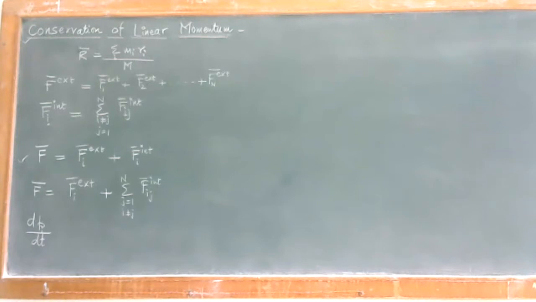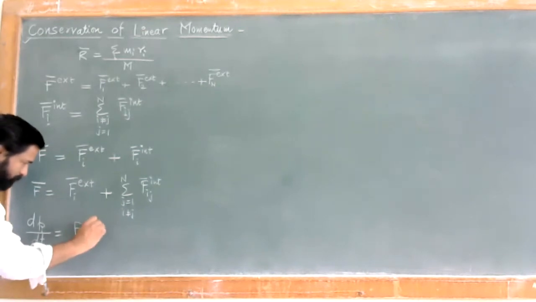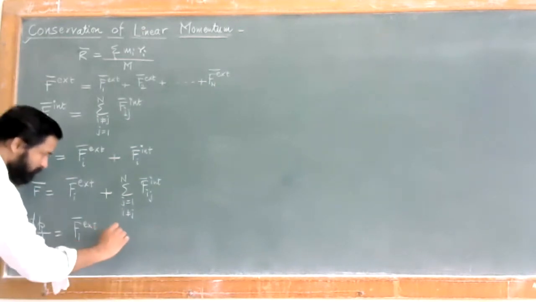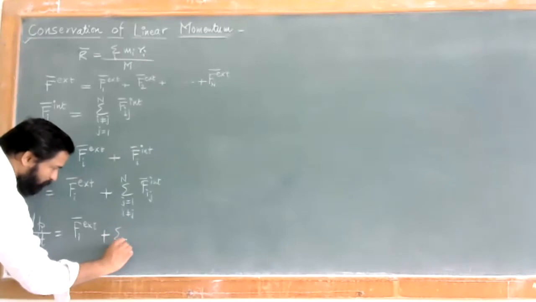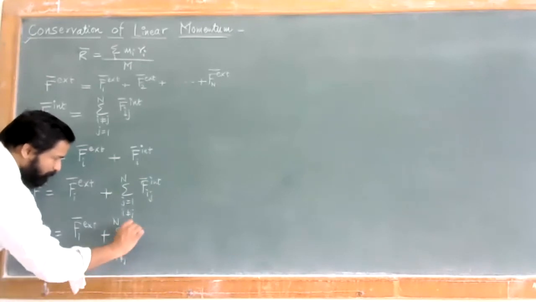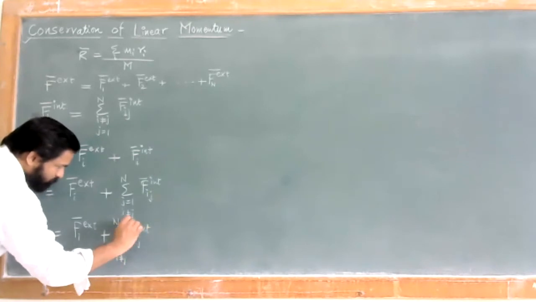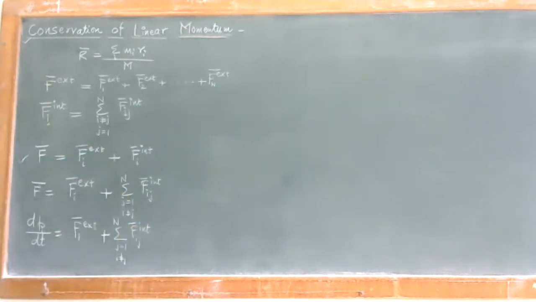So dpi by dt is equal to Fi external plus summation over j is equal to 1 to n, where i is not equal to j, Fij internal. So the total force acting on the particle is given in this way.